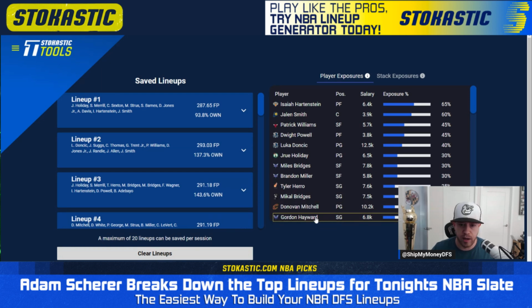And then Gordon Hayward, another player from that Charlotte, Indiana game that looks very appealing at 6,800, showing up 25% of the time as well.